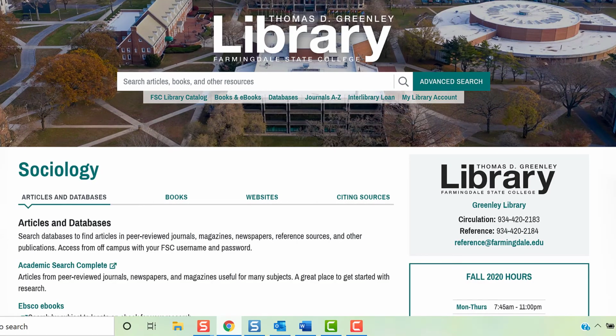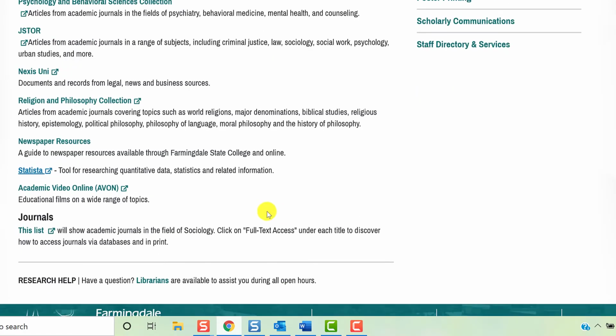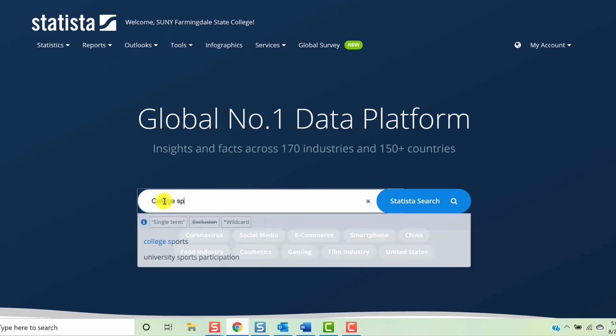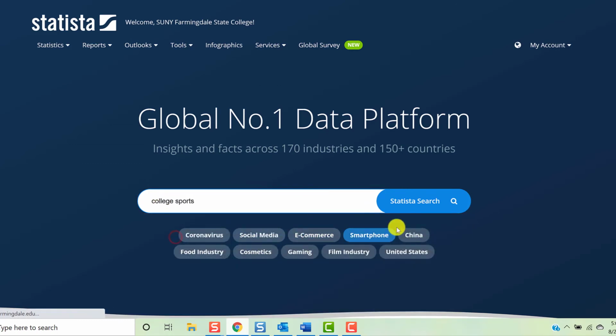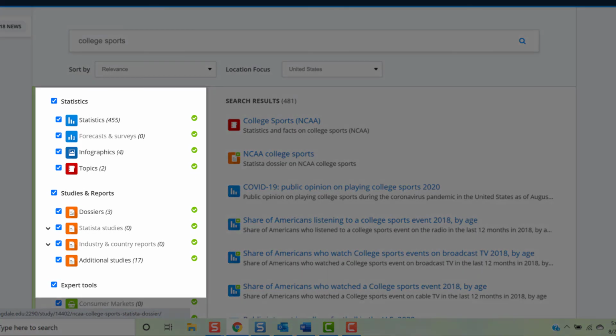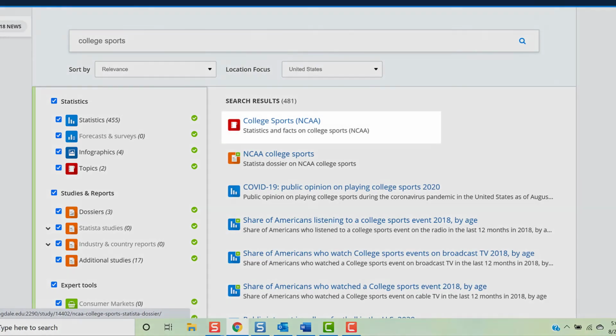Finally, depending upon your topic, you may want to consult Statista. Statista is a database of statistics on a number of topics. To access Statista, we'll click Statista from the Sociology Research Guide. We'll keep this search simple and try college sports. There are a number of statistics on this topic. You can browse your result list, or you can use the sidebar to limit your results. To see a particular item, just click on the title.